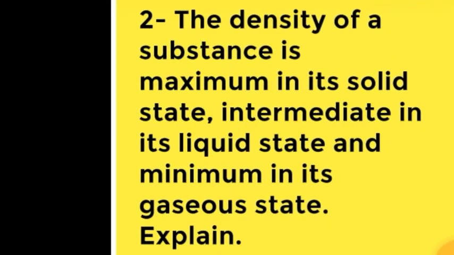Now question number 2: the density of a substance is maximum in its solid state, intermediate in its liquid state and minimum in its gaseous state. Explain. So many times we have discussed that matter is made up of very small particles which are called molecules.